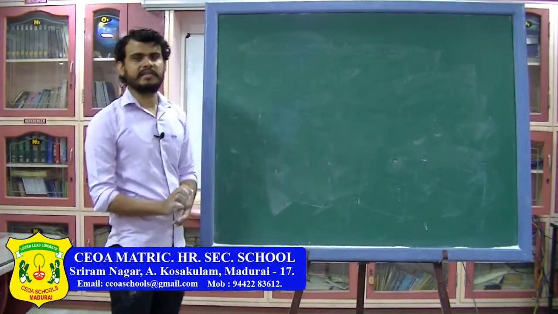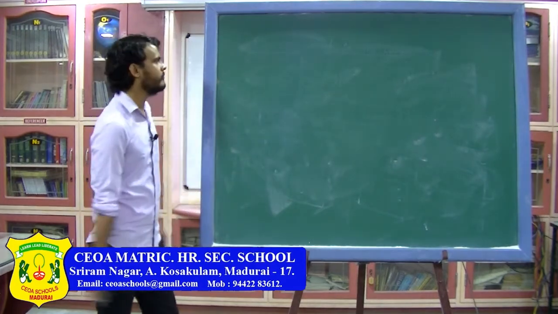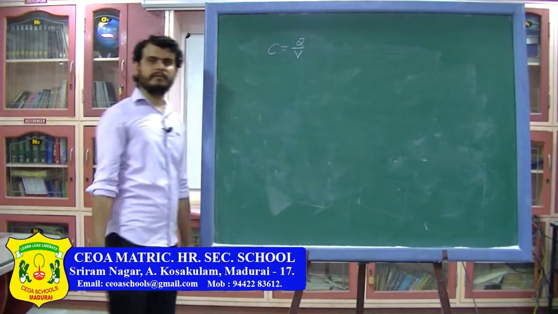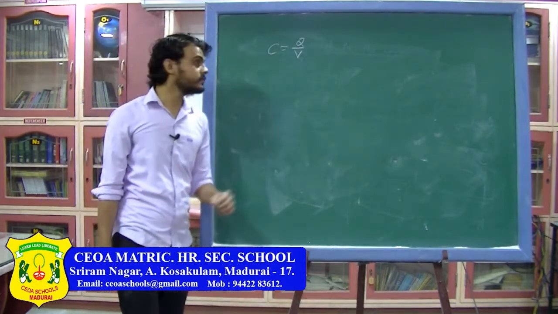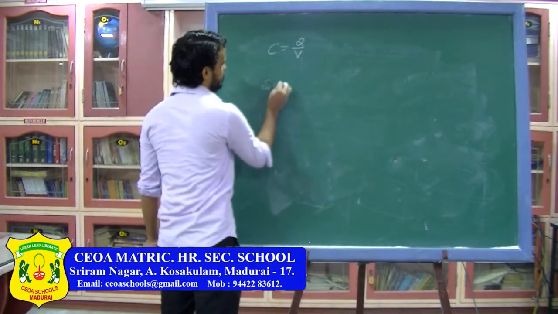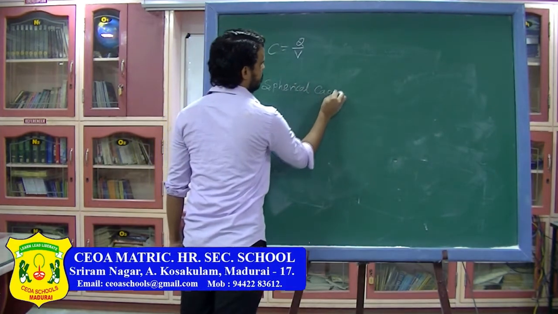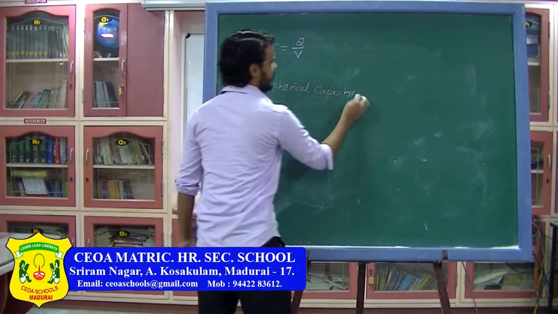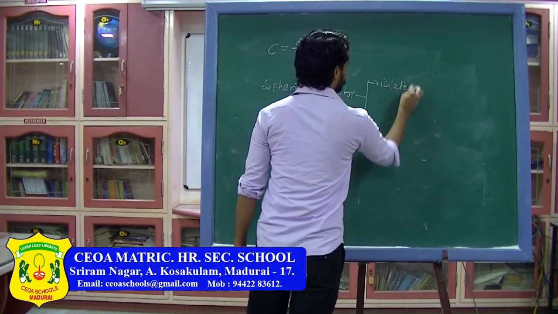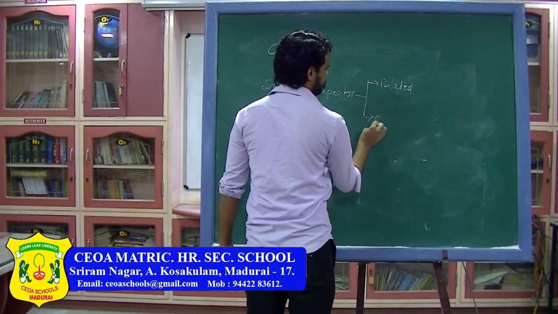So let me summarize whatever we have done till now. We have defined a quantity called capacitance. The formula for capacitance is Q by V. This formula is valid for any kind of conductor. After that, we have seen spherical capacitor. In a spherical capacitor, we have seen isolated and enclosed.